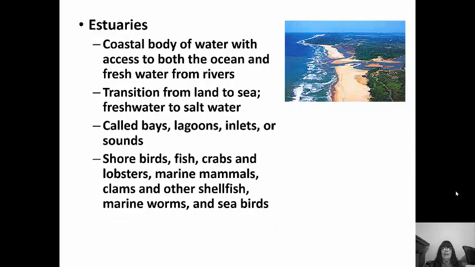Estuaries are coastal bodies of water with access to both the ocean and fresh water from rivers. So estuaries are unique because they have access to salt water and fresh water. This is the transition from land to sea, basically. They're often called bays, lagoons, or inlets. You're going to have a lot of shorebirds, fish, crabs, lobsters, clams and shellfish, seabirds in this area.